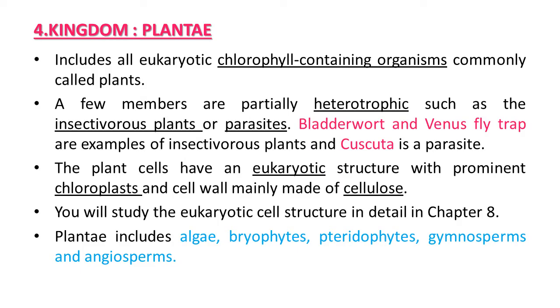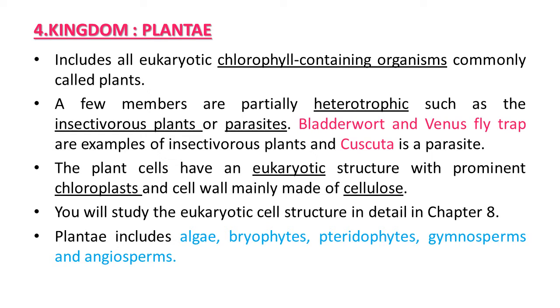Hello students, in the last section of chapter 2, Biological Classification, today we are going to study about the Whittaker five kingdom classification system, its fourth kingdom Plantae and fifth kingdom Animalia, as well as viruses, viroids, prions and lichens also. Let's start first with the fourth kingdom of the Whittaker classification system, Plantae.